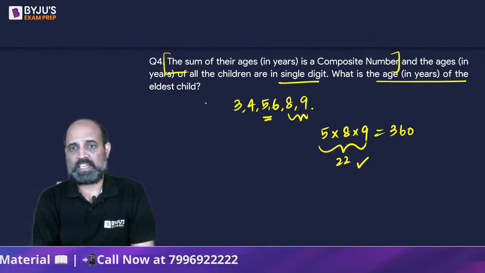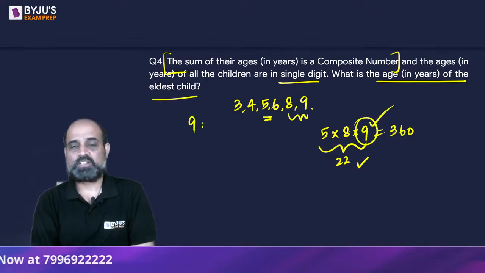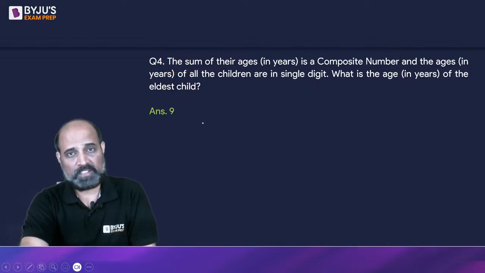The question asked is, what is the age of the eldest child? The eldest child is 9 years old. So we'll have to type in 9. So 9 it is.